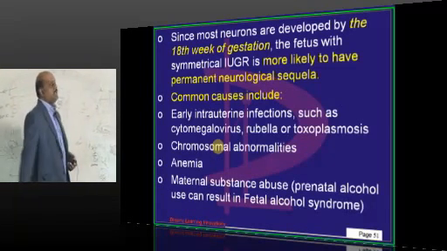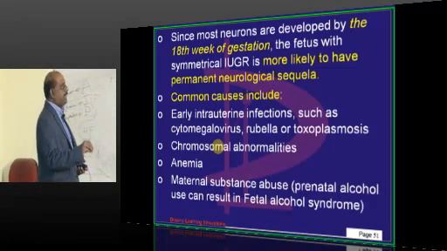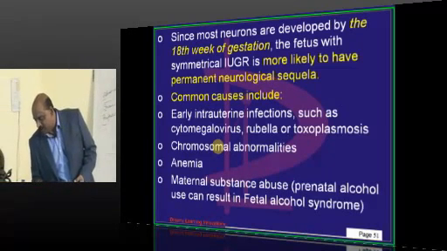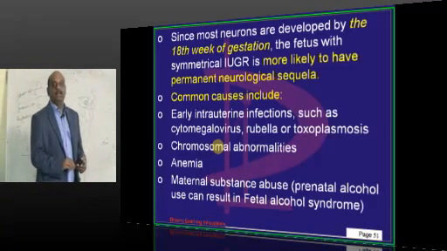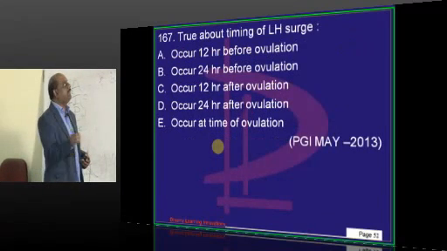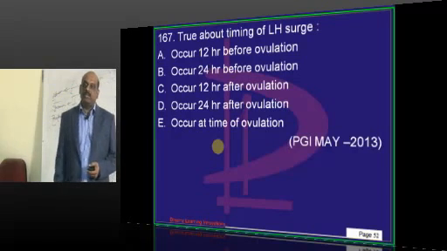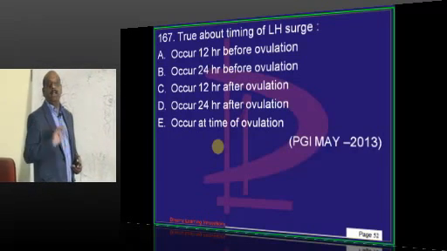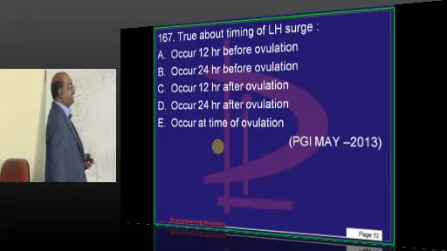So what are the common causes? Early intrauterine infections like CMV, rubella, toxoplasmosis, chromosomal abnormalities, anemia, and any maternal substance abuse, they are the ones which are responsible. One question will come definitely in the next entrance on symmetrical, asymmetrical IUGR, and you are the only ones who are going to do correctly across the country.